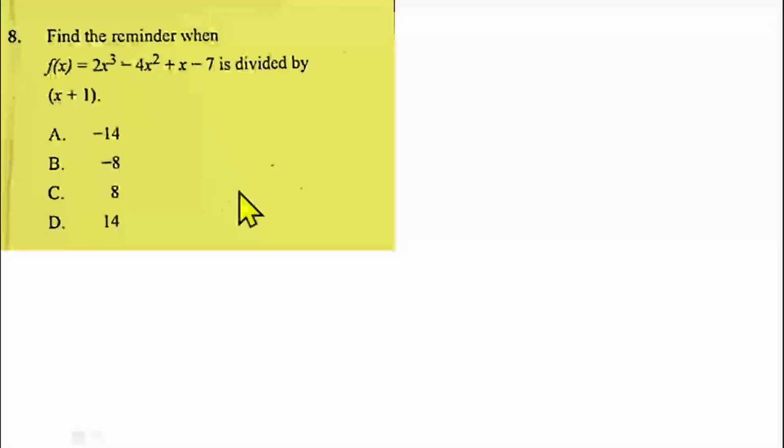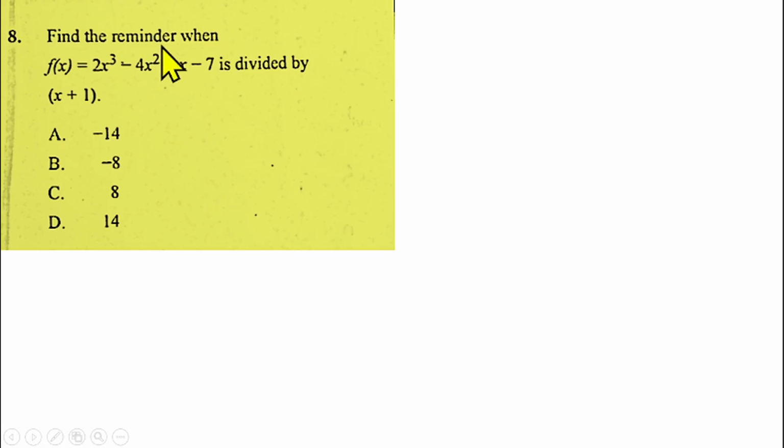Question number 8 is from polynomial, that is to say, remainder theorem in polynomial. We are to find the remainder when this polynomial is divided by x plus 1. There are two ways you can do this. You can use the long division method, or you can use the remainder theorem, in the sense that the remainder of this f of x should be f of minus 1.